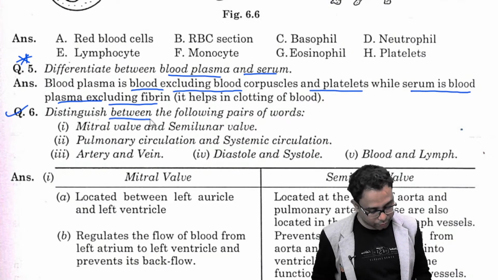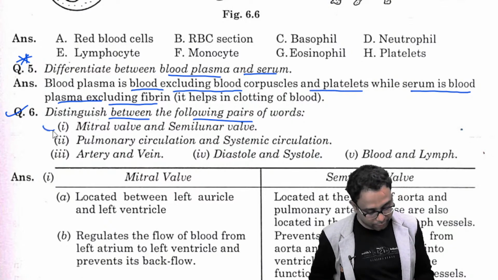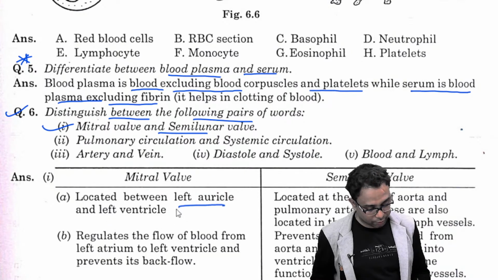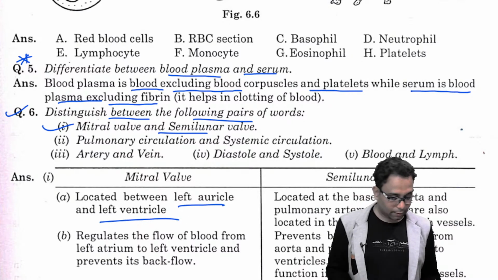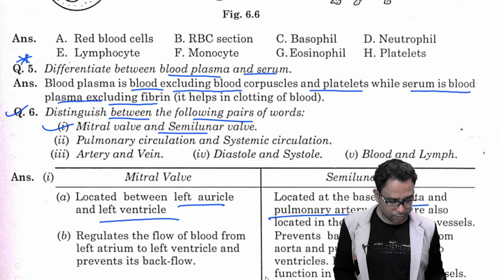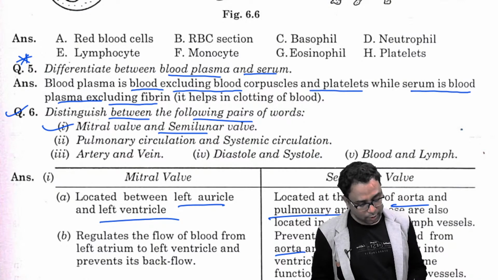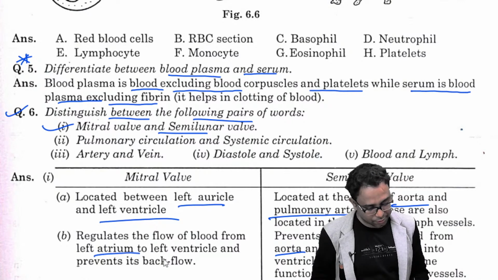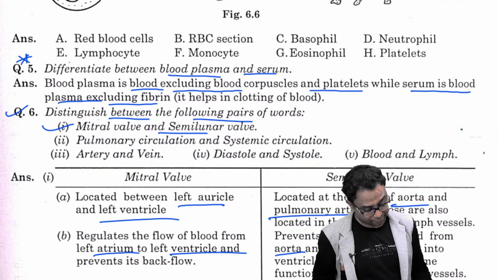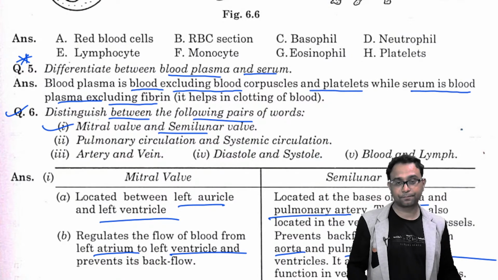Next question, distinguish between the following pairs in words. Number 1, the mitral valve and the semilunar valve. Where it is present, mitral valve is located between the left atrium and left ventricle. Semilunar valves are present at the base of the aorta and the pulmonary artery. It regulates the flow of blood from the left atrium to the left ventricle, and the semilunar valve prevents backflow of blood from the aorta to the pulmonary artery.